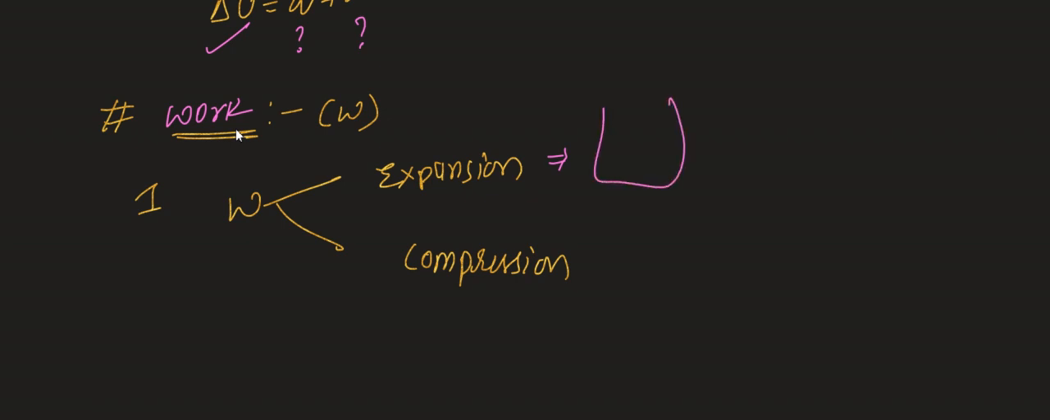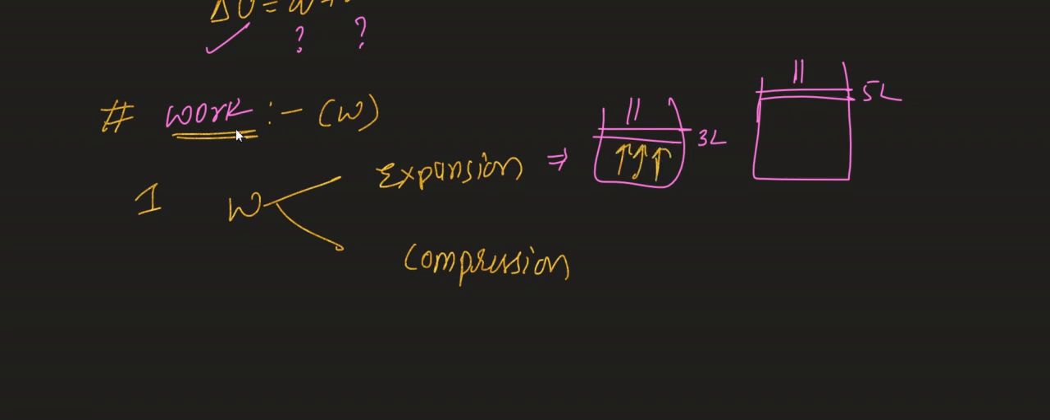What happens in expansion? For example, this is a piston system. Let's suppose the level is 3 liter. Expansion means the piston will go up. When the piston goes up, it reaches 5 liters. Who has to apply the pressure here? The system has to apply the pressure, then only the piston will go up. That means work is done by the system. Clear till here? Here the work done will be negative.